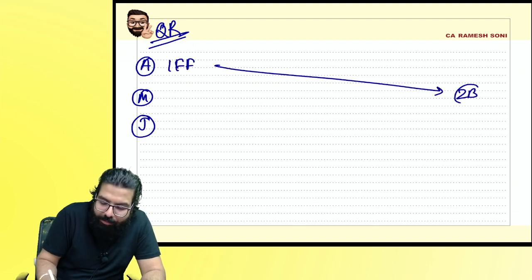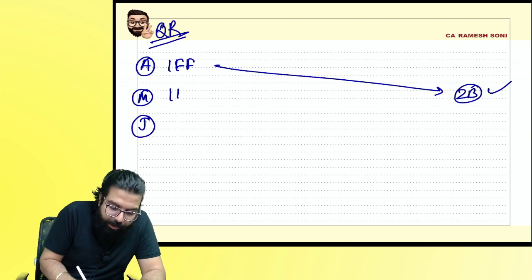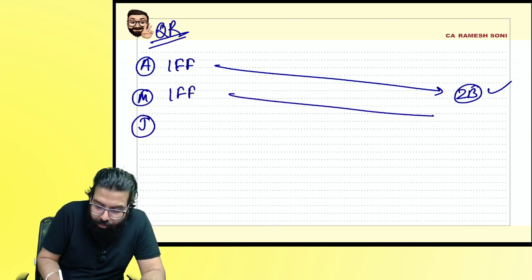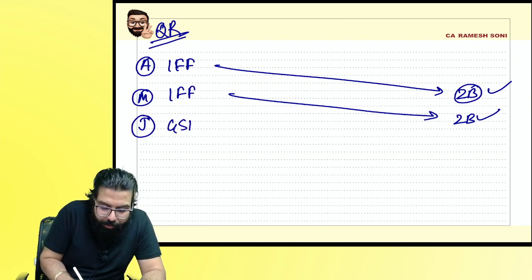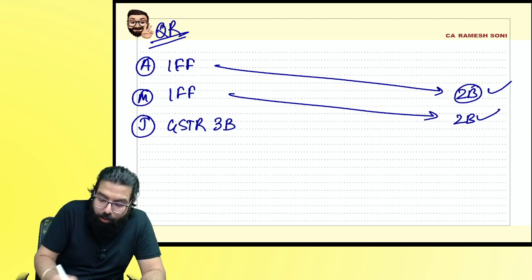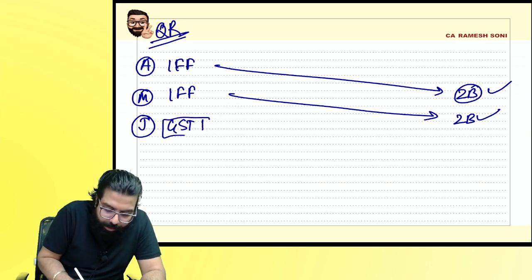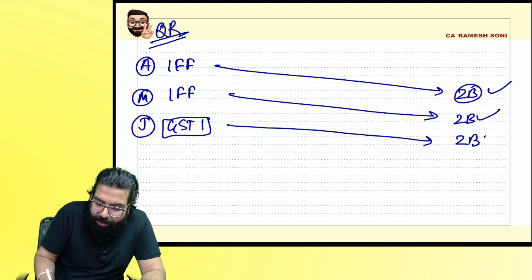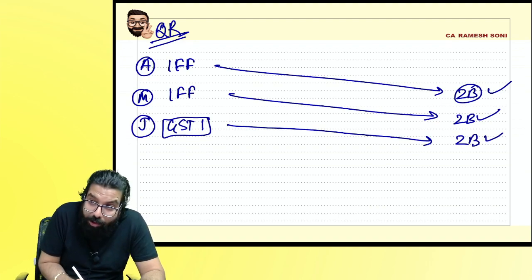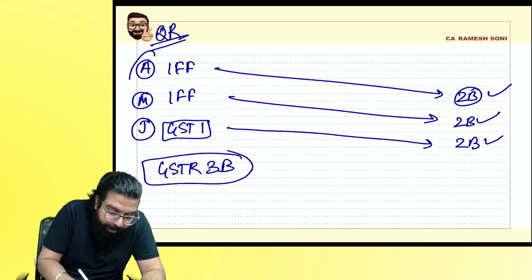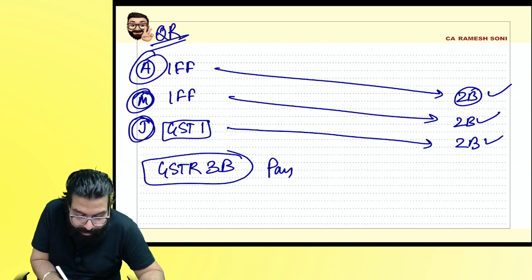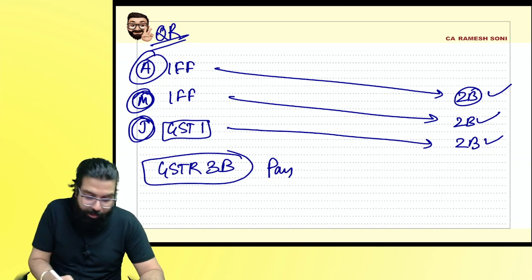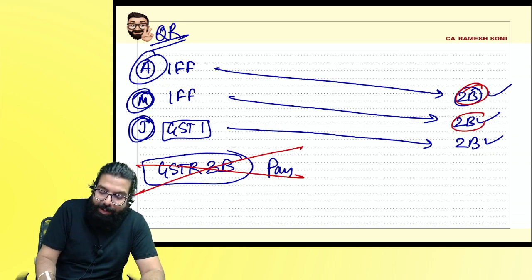It goes to the front party ka GSTR 2B. He took the credit. Here you do invoice furnishing facility. It goes to the front party ka GSTR 2B. He takes the credit. For the month of June, what do? You file GSTR 1 and it goes to the front party ka 2B and he can take the credit. Now what do you have to do? You have to file GSTR 3B for the whole quarter. April, May, June, whole quarter ke liye you have to file GSTR 3B and you have to pay your tax. Correct or not? You are very smart. You did not file your tax only. You only passed on the credit.